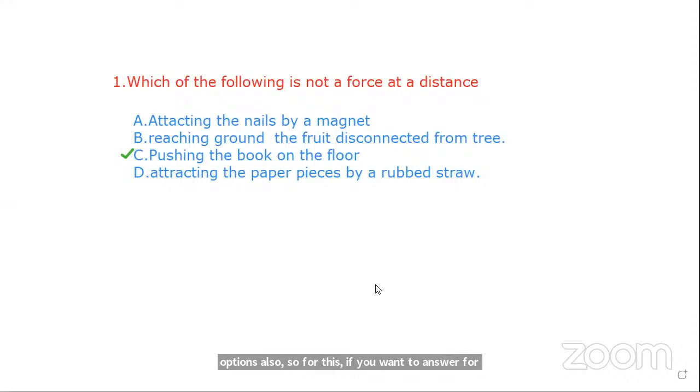Whenever you write an examination, not only in the NMMS examination and not only online, wherever it may be, you have to read the question carefully as well as the options, because these types of questions will be asked in the NMMS examination. In all the competition examinations, these types of questions will be given. I hope every student understood these questions. In the next class, we will discuss more regarding forces. We will complete the force lesson completely.